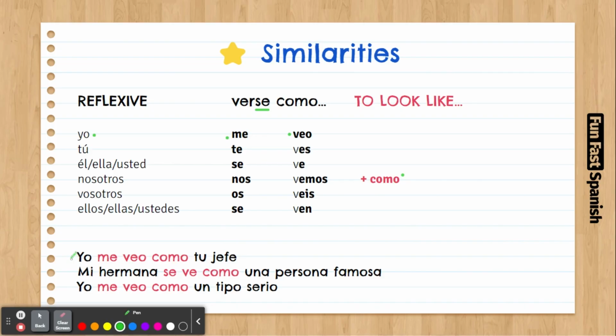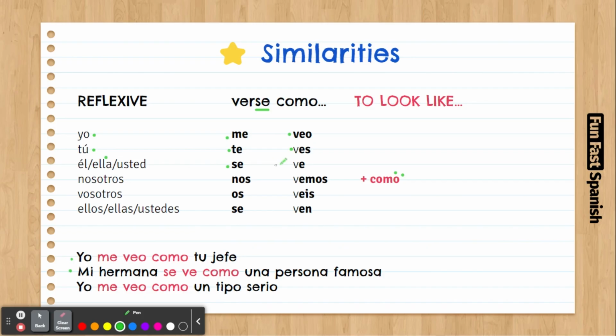In this example, yo me veo como tu jefe. I look like your boss. Maybe if I look like him, I can tell a person, I look like your boss. Or, oh, you look like Madonna. I don't know. Tú te ves como Madonna. So you can say many things with this. Mi hermana se ve como una persona famosa. My sister is a she, right?